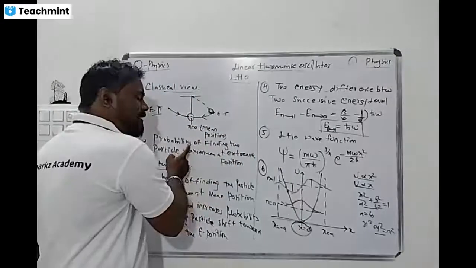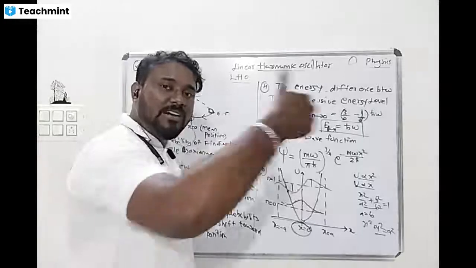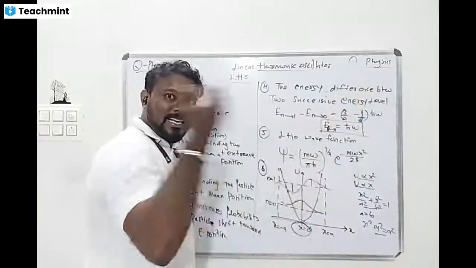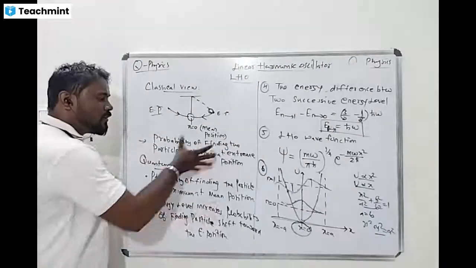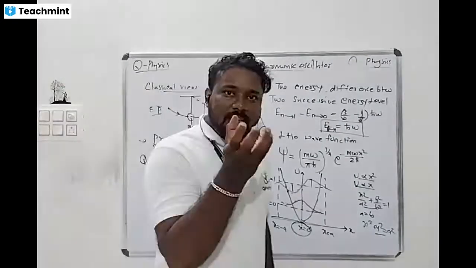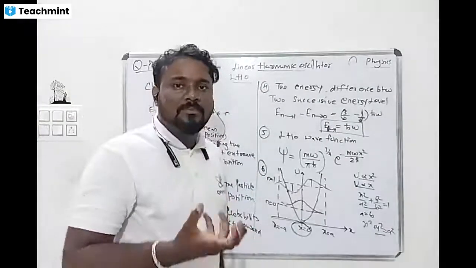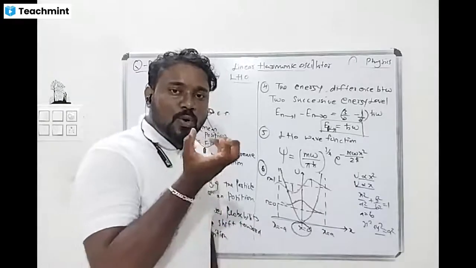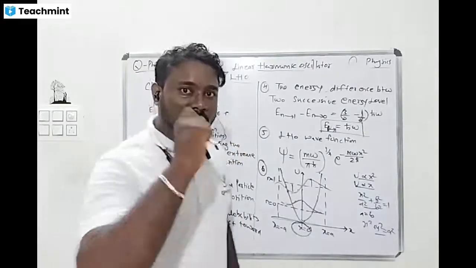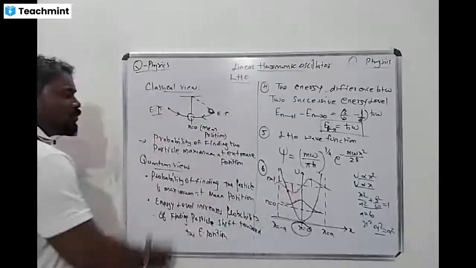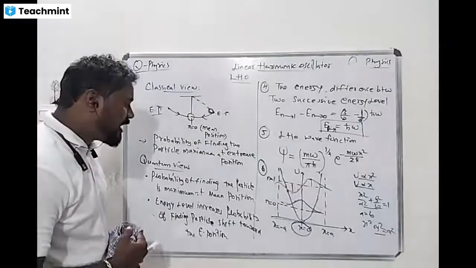So the quantum particle converts into a classical particle. This is very important. At high energy we cannot predict the quantum nature, but at low energy we can predict the quantum nature. Write down all these points. Everyone understood, right?